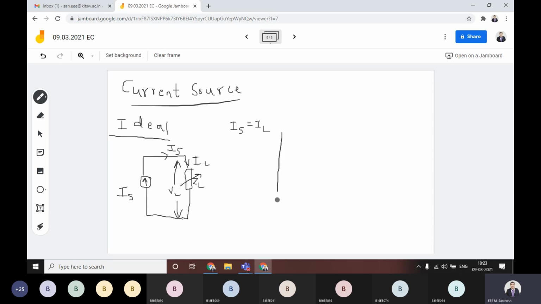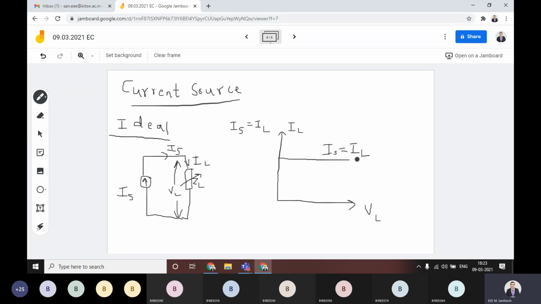That means if you change the voltage, but the current value, if you are drawing the characteristics VL versus IL, you will get a constant in case of ideal current source. Why? Because you have IS equal to IL.